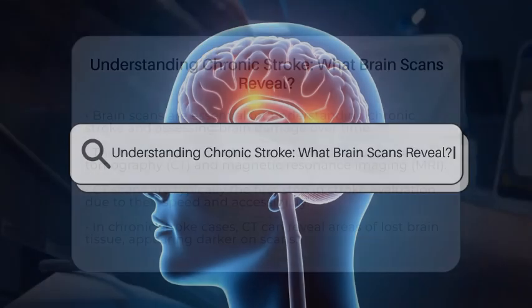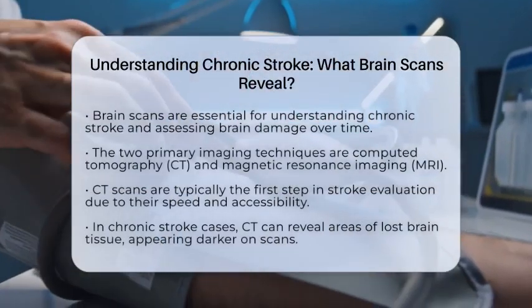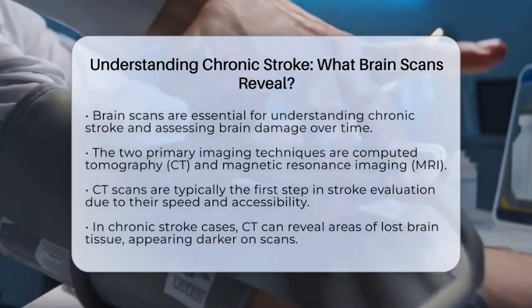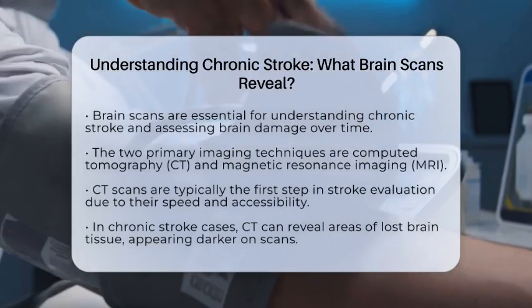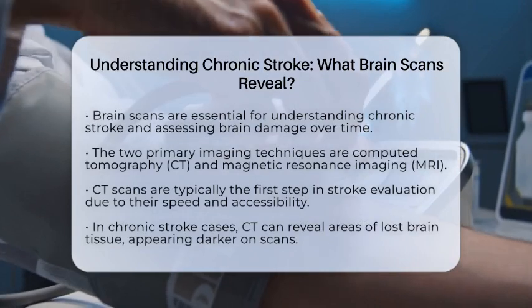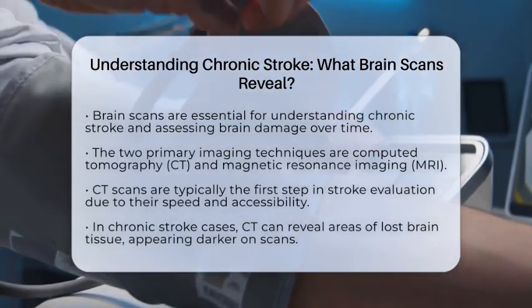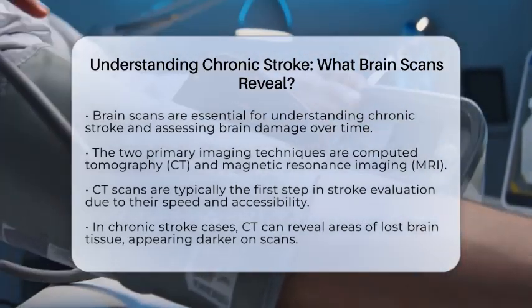Understanding chronic stroke, what brain scans reveal. Have you ever wondered how brain scans can help us understand chronic stroke? Brain imaging is a key tool in evaluating stroke, revealing important details about brain damage over time. The two main types of imaging used are computed tomography and magnetic resonance imaging. Each has its strengths in identifying changes related to chronic stroke.